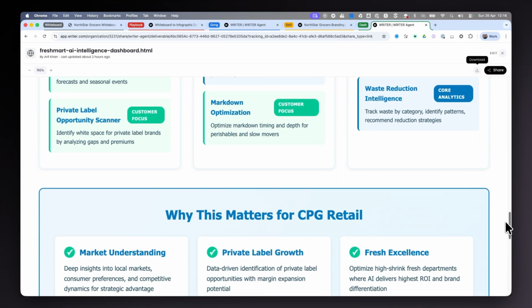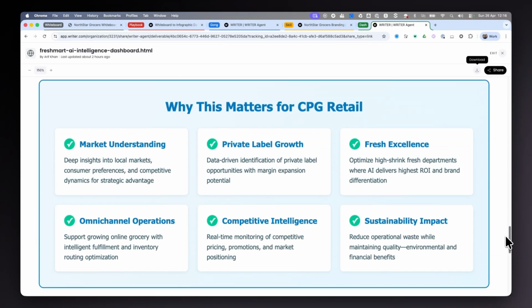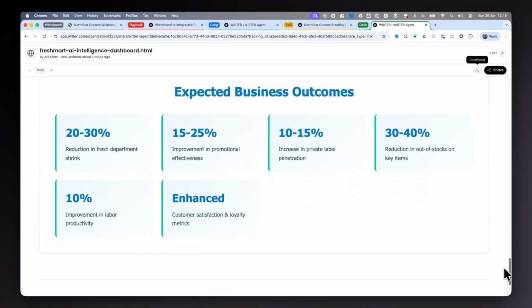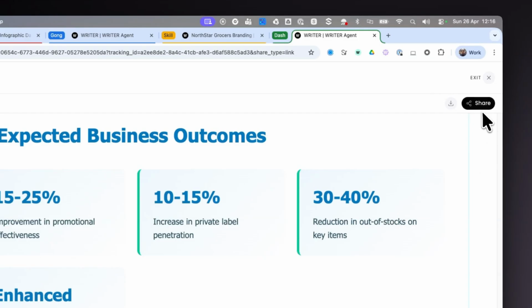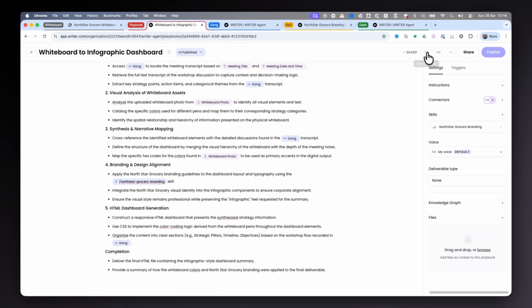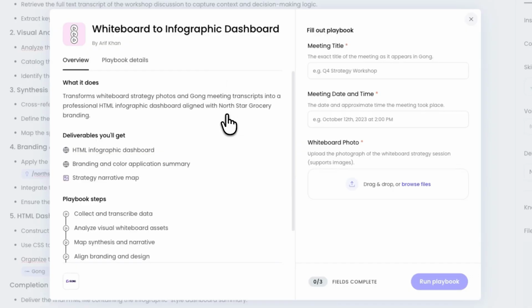As we continue down, we can also see there's a summary at the bottom around why this data really matters for CPG, as well as a summary of some of the expected business outcomes that were discussed during the session. This asset is shareable with just a click. And finally, the benefit of this being a playbook is that it's reusable and shareable with my colleagues. All they would need to provide is the relevant meeting that they are after and a whiteboard image from their session, run the playbook, and they too can get an output just like that.